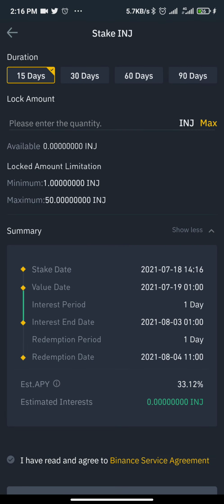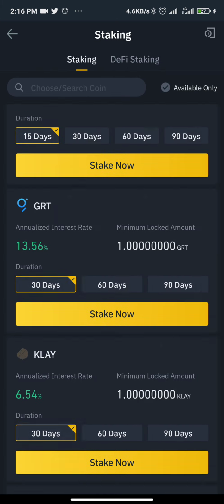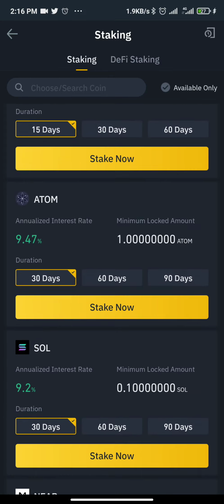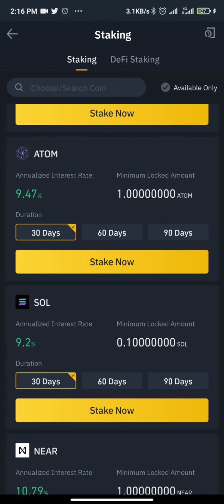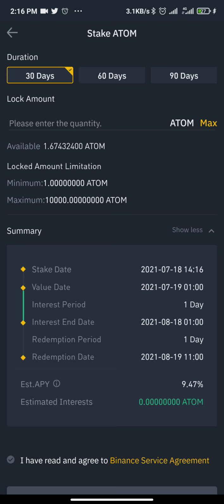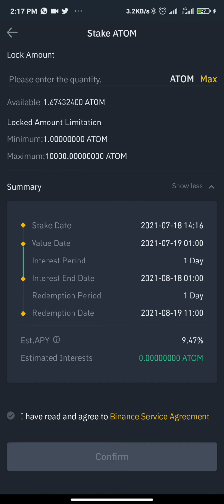When you click on stake, you get to this part. You see 15 days, so I'm going for 15 days. Make sure you have ING in your balance. Currently I don't have ING coin in my balance, that's why it's showing available of 0. So let me go to a coin which I have in my balance that I input for this video. Atom, 30 days. The lowest period for Atom is 30 days. Now I have 1.6 Atom in my Binance currently, and it's good for 30 days.